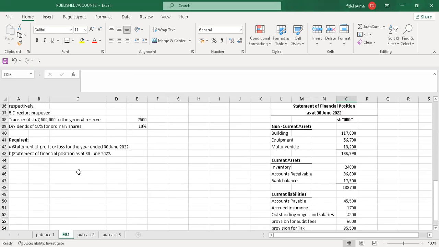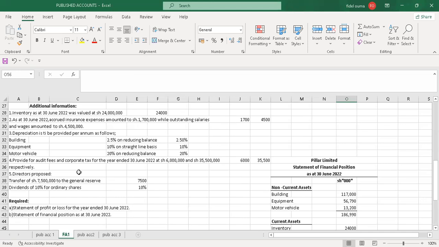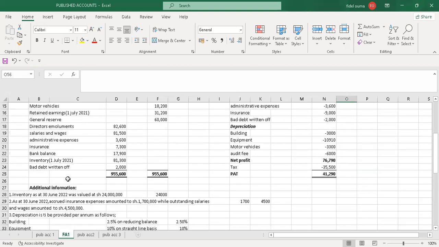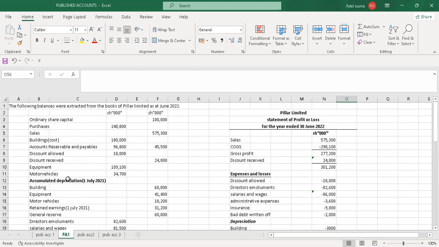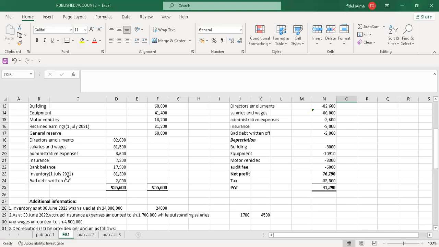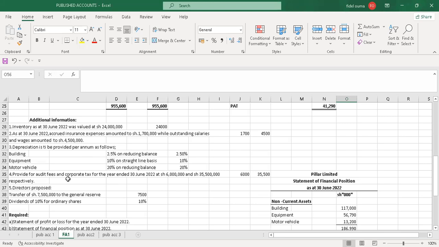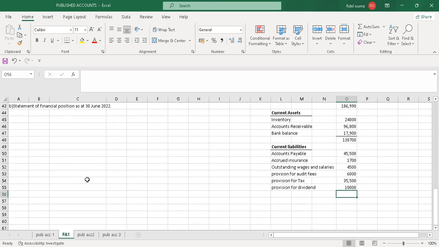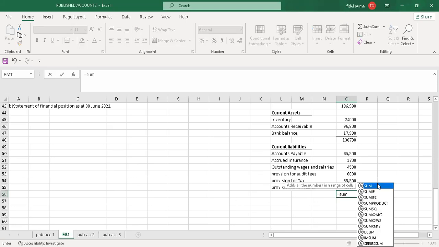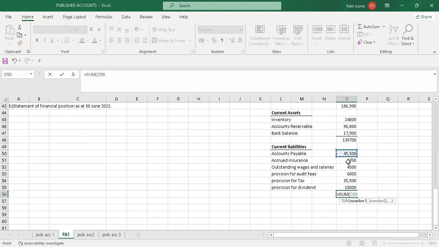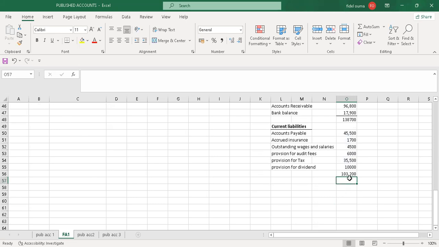Is there any other adjustment? Let me see. The director transfer to the general reserve we will use on the appropriation account. And then, no, there are no other adjustments. So I think with current liabilities, we are done. So I'll just sum them. So we'll have 103,200.